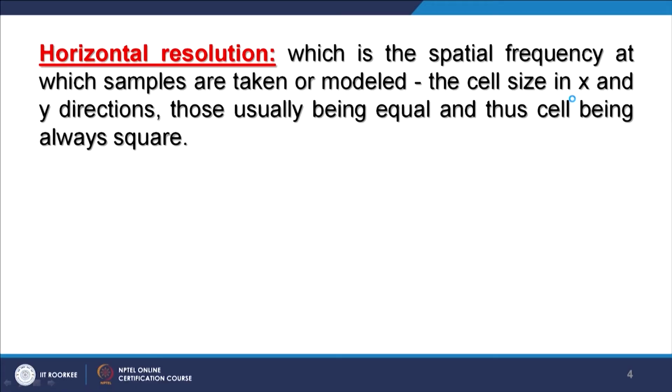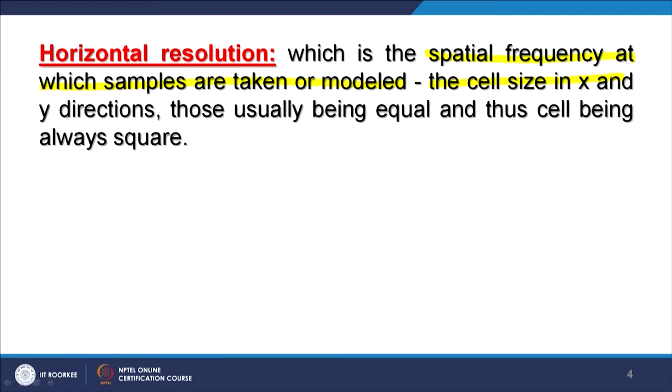Also, we briefly touched upon two types of resolution which exist in DEMs, whereas in satellite images there are 4 types of resolution. Here, we are not discussing satellite image resolution; we are discussing the resolutions associated with the digital elevation model. First, when we say spatial resolution, generally what we mean is the horizontal resolution, which is the spatial frequency at which the samples are taken or modeled, and in that sense it is the cell size in x and y direction.